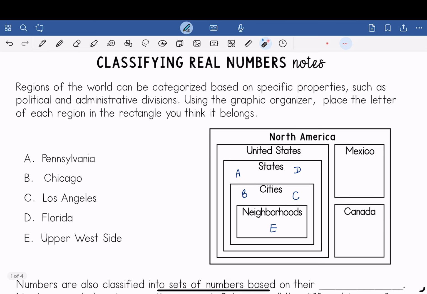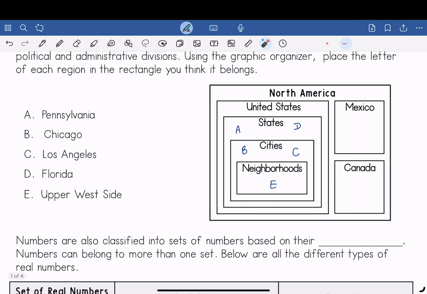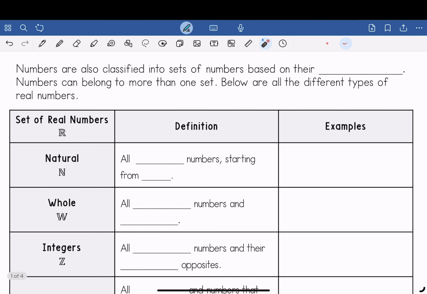So this is something that we're going to now apply to different types of numbers. So you can give a definition for what a United State is, what a state is, what a city is. Numbers are also classified into sets of numbers based on their properties, definition, but we're going to use the word properties. Numbers can belong to more than one set.